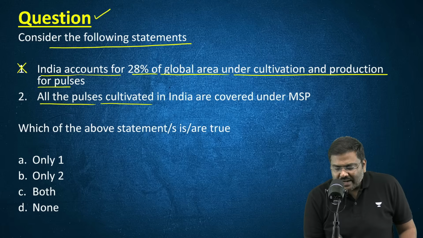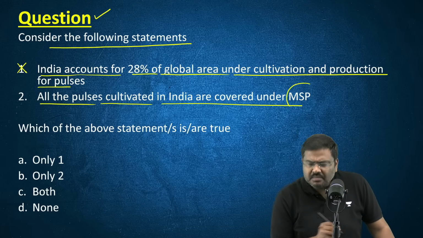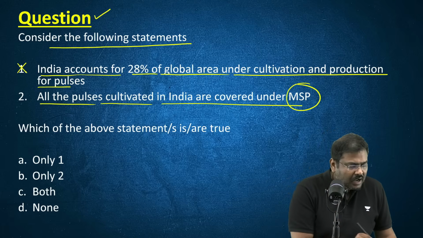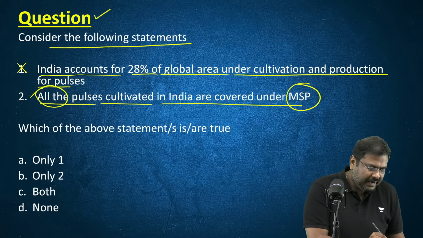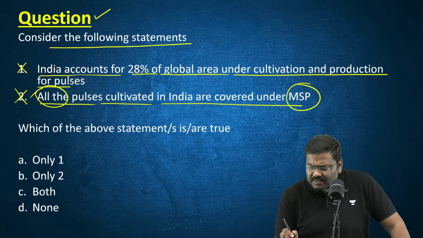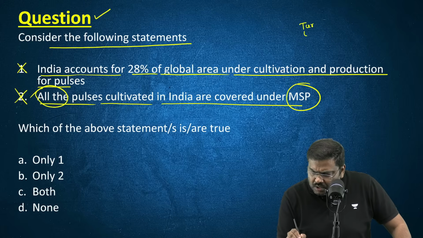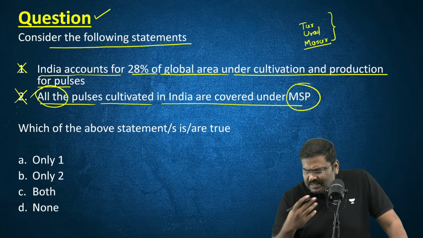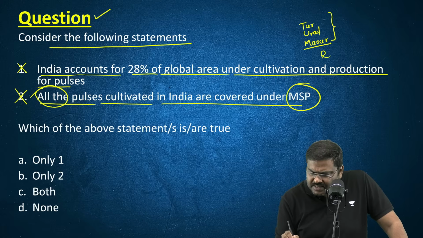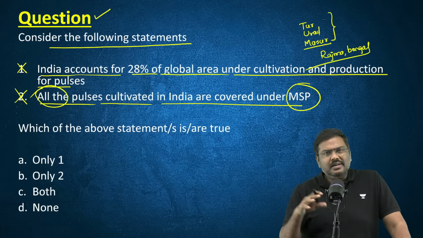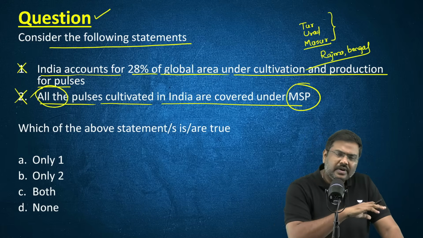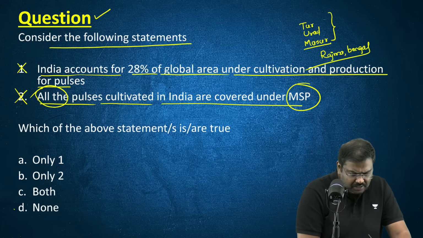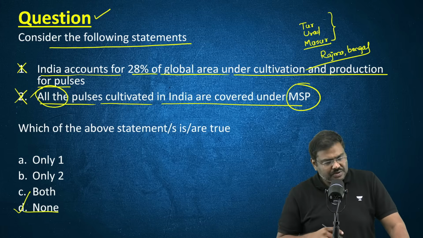All the pulses cultivated in India are covered under MSP, minimum support price. Underline the term "all the pulses". It is also incorrect. There are certain pulses, for example, tur, urad, masoor, etc. These are the kind of pulses which are covered under the MSP policy. At the same point of time, there are also pulses such as Rajma, Bengal gram, etc. These are not covered under the MSP. So first one, second one, both of them are incorrect. Right option is option D, none of the above statements.